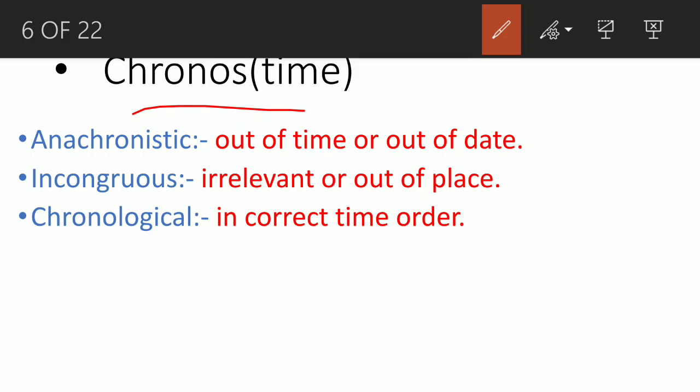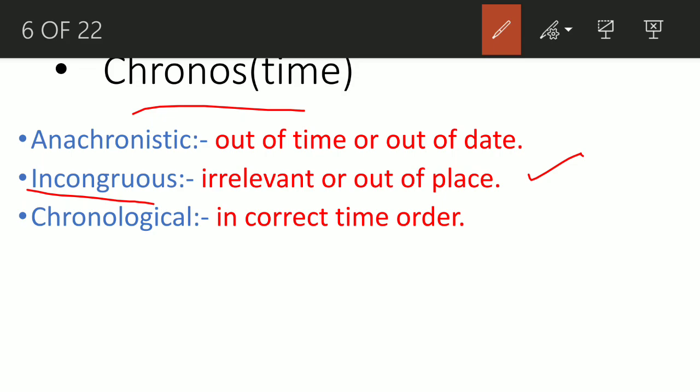Moving on to the next word, incongruous. Again, irrelevant or out of place. So let's say you're going for an interview, and in that interview you're wearing a t-shirt and jeans. What is it? Your dressing sense is incongruous, because you're supposed to be wearing formal clothes if you're going for an interview, but you're wearing completely irrelevant clothes, and for that you may get disqualified.